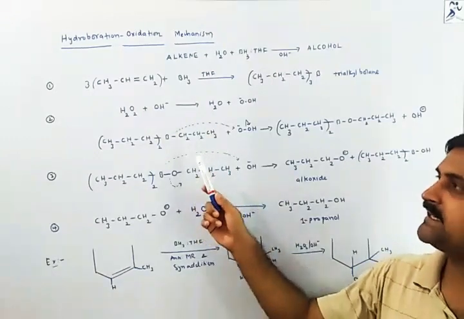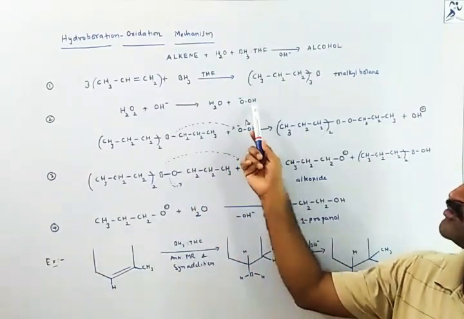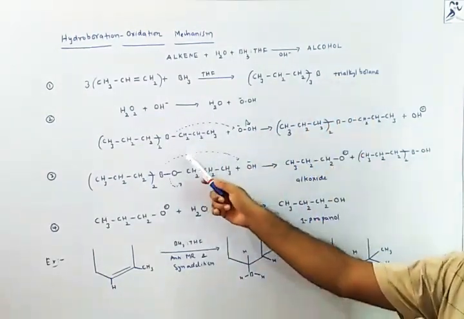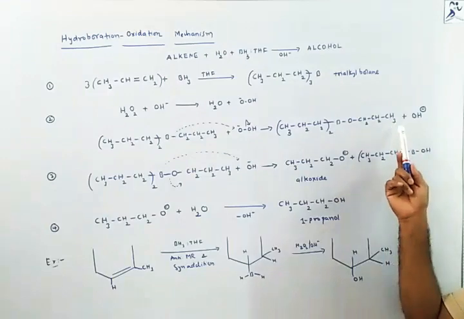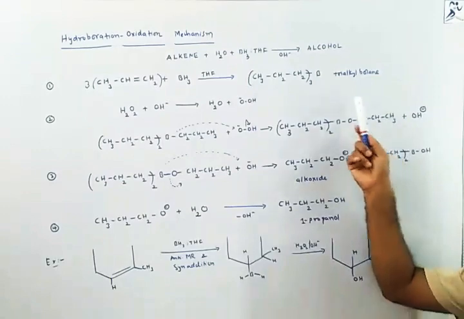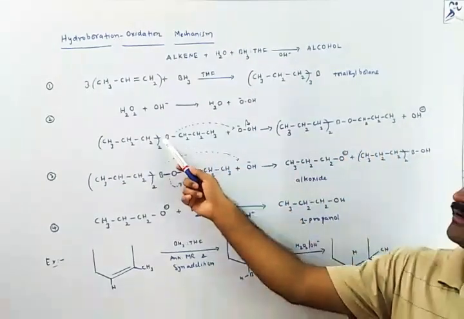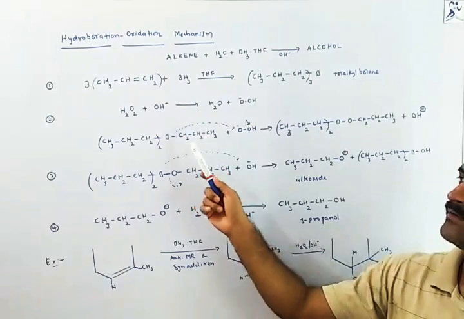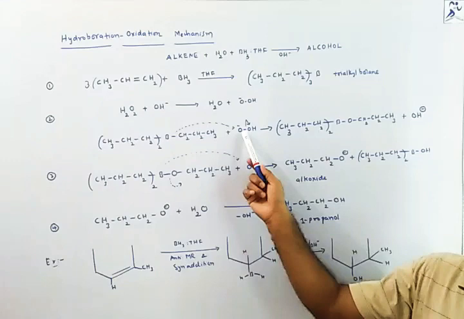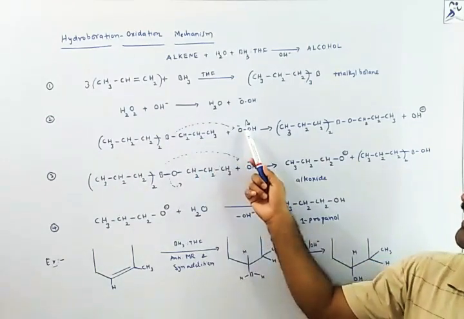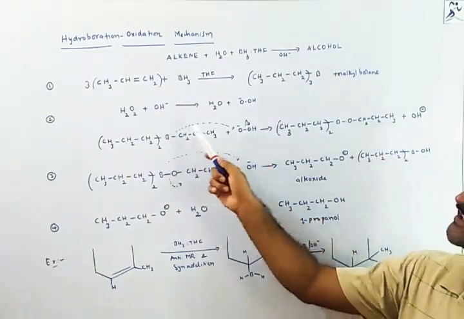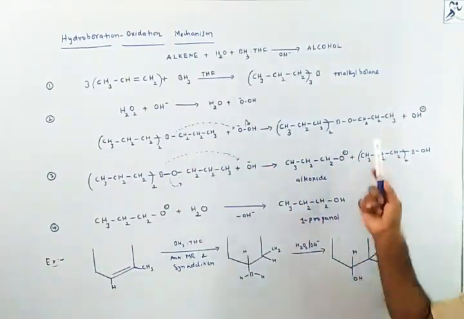This is the reason behind the attack of the hydroperoxide on the trialkyl borane, giving one kind of unstable compound. That means between this boron and this alkyl carbon, this oxygen is coming. This oxygen, the hydroperoxide oxygen, is coming, and the hydroperoxide is leaving as OH minus ion, and this oxygen is coming in between the carbon and boron.